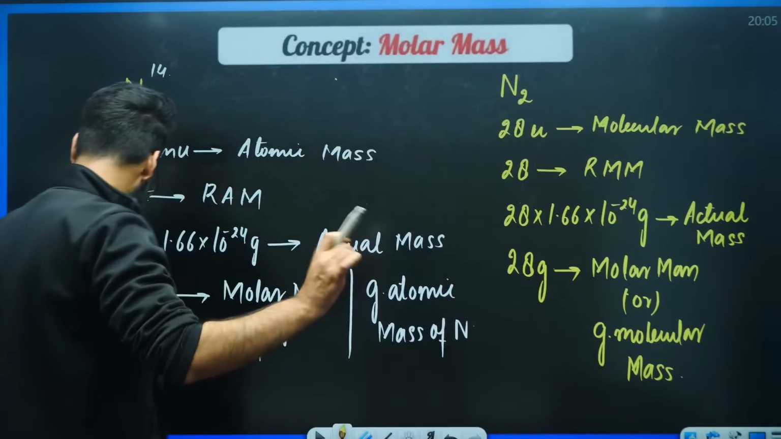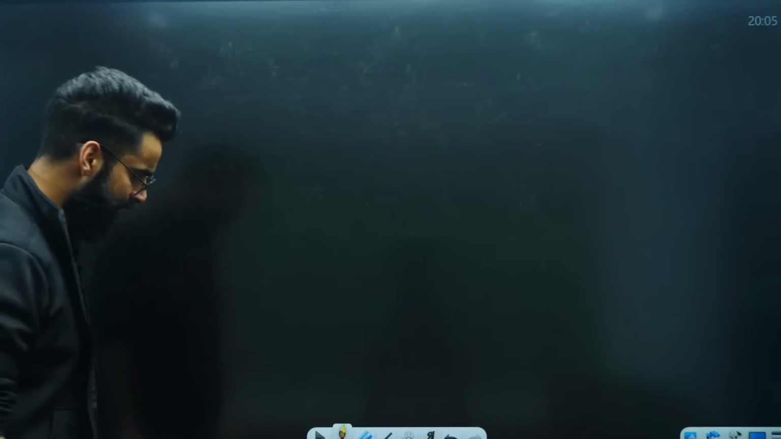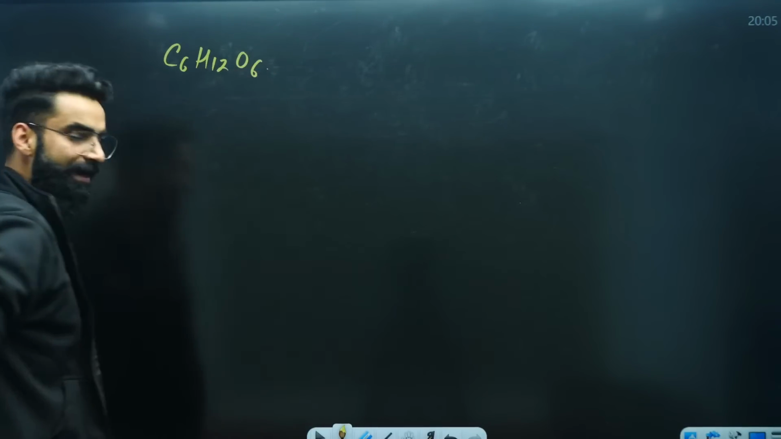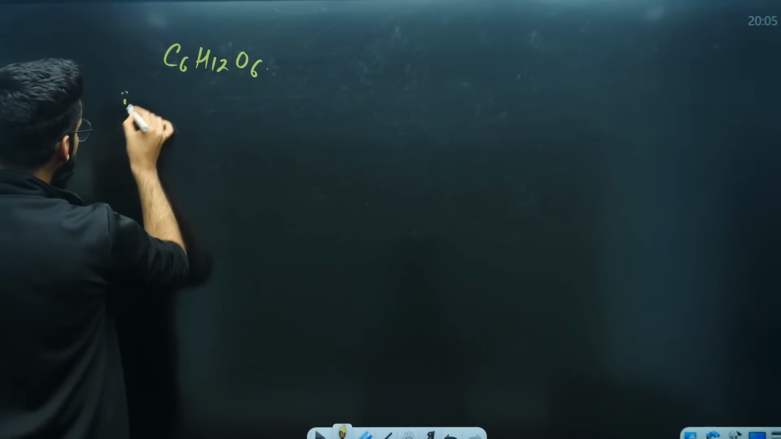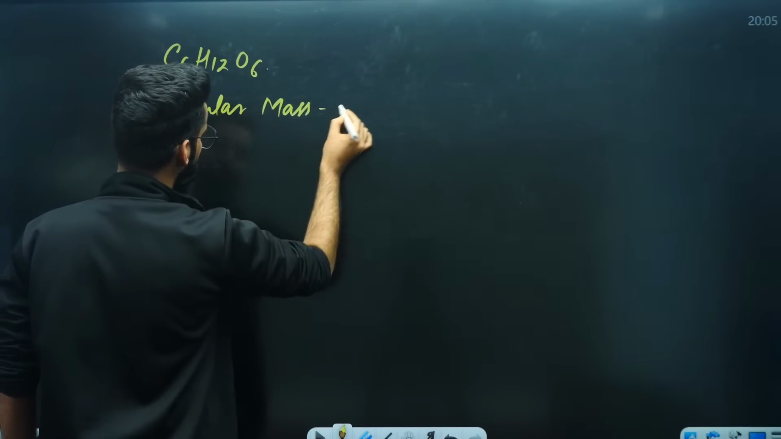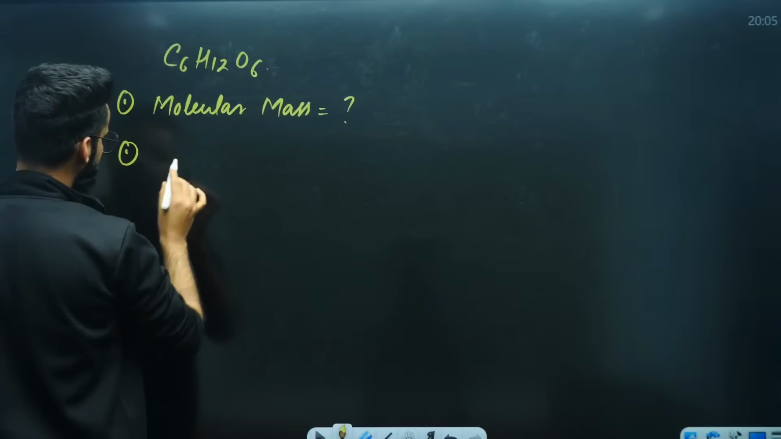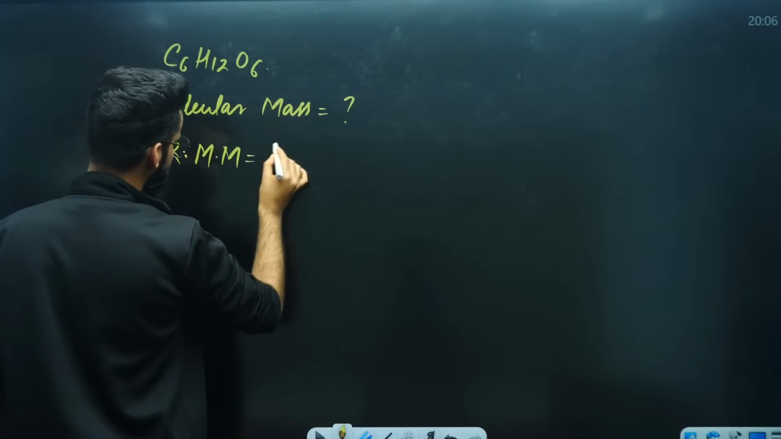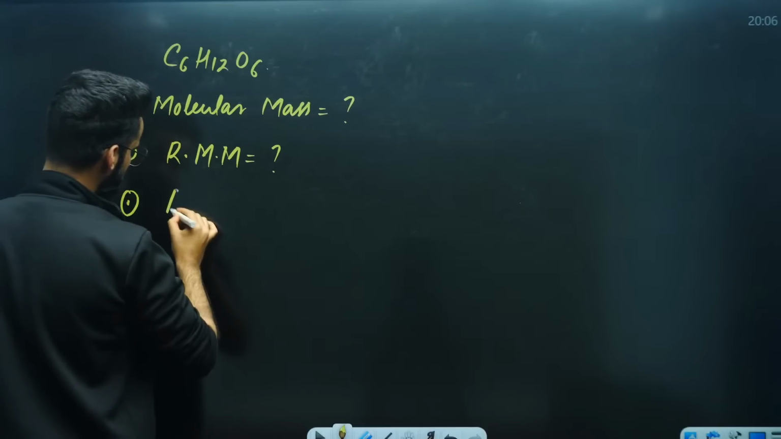There is one homework question which I'm giving you, and I would want its answer in the comment section after the video ends. I'm writing C6H12O6, right? You are going to tell me, first question, its molecular mass. The second one, you'll be telling me its relative molecular mass. Third thing, you'll be telling me its actual mass.